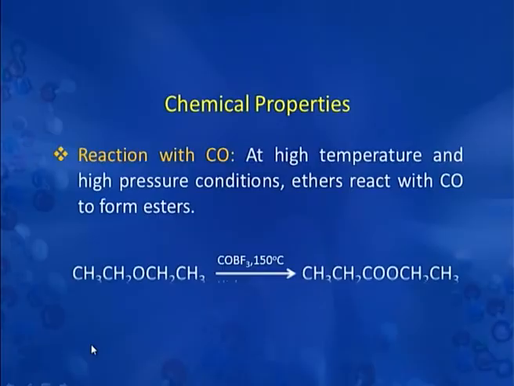Next is the reaction of ether with carbon monoxide at high temperature and high pressure conditions, and again there is formation of esters.